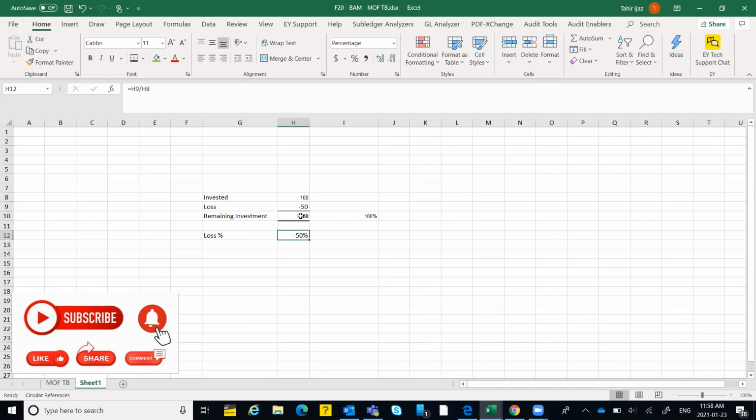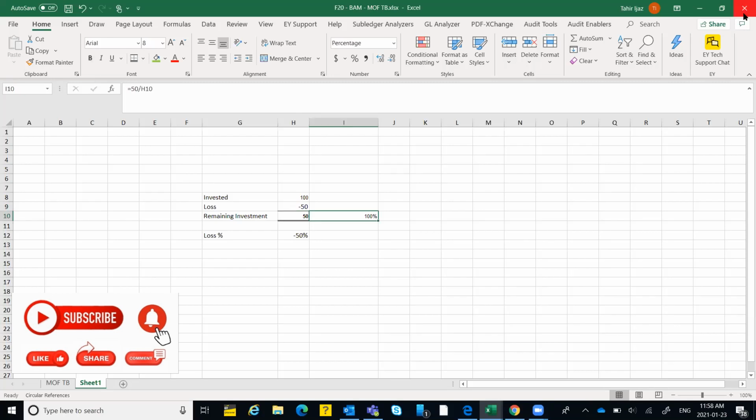I lost 50%. Now what I'm trying to say here is I want to go back. I invested 100, I lost 50. Now I'm left with only $50 in hand. Now, if I have to recover this loss of $50 and move back to my original position, which was $100, although I lost 50%, I have to make 100% gain.